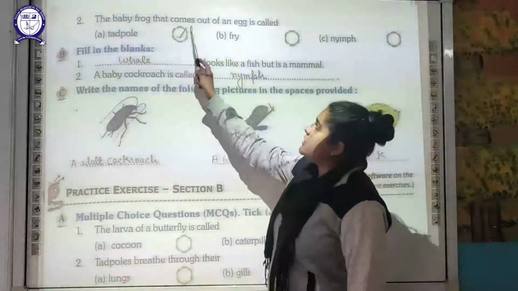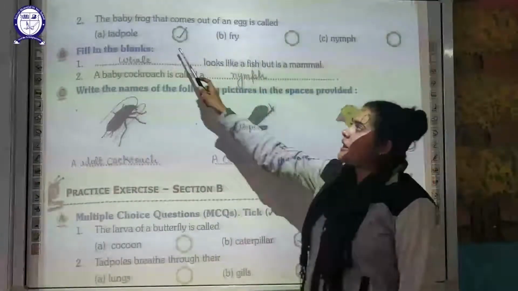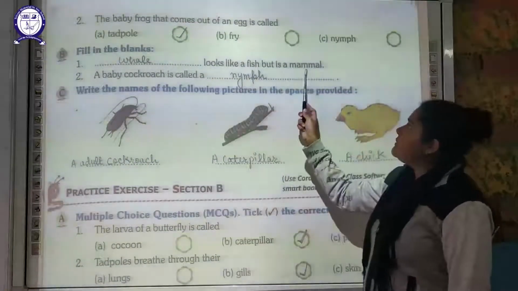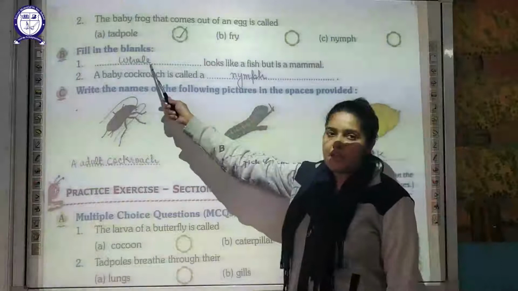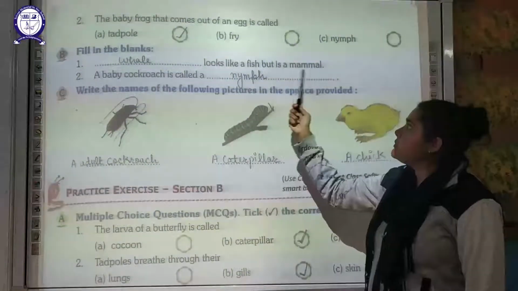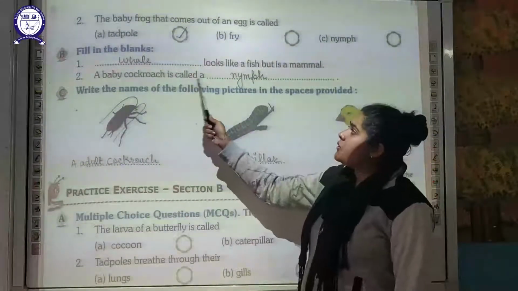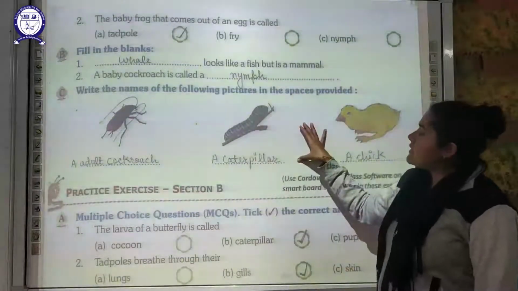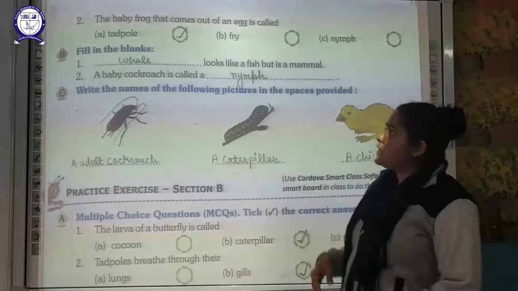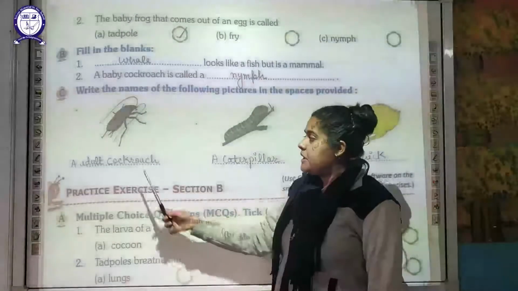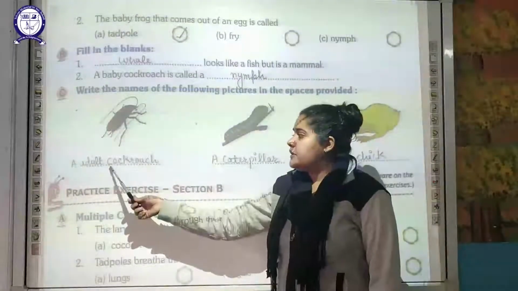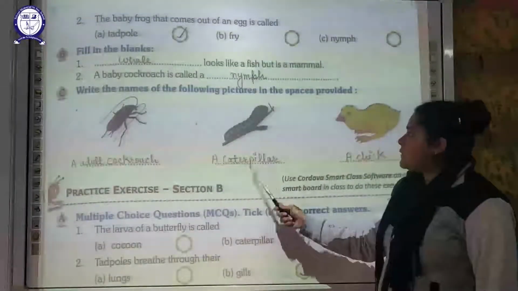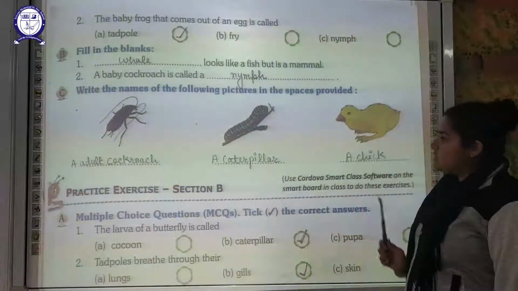The baby frog that comes out of an egg is known as a tadpole. The next one is: dash looks like a fish but is a mammal. You can write down whale or dolphin, though they look like fish but they are mammals. A baby cockroach is called a nymph. Then you have been given different pictures of animals, and you have to name them. The first one is an adult cockroach, then a caterpillar, and the next one is a chick.